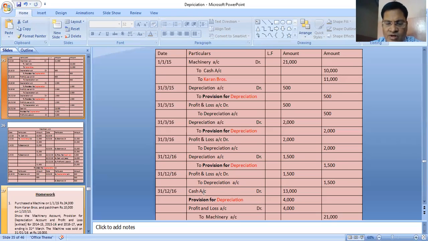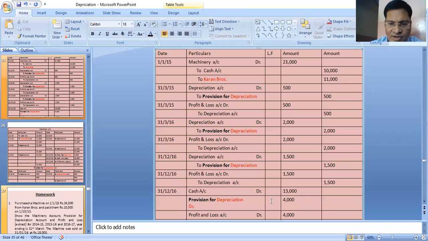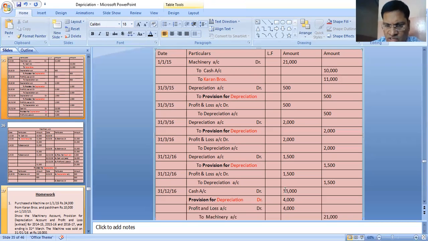Then you have sold the asset: cash account debit 13,000, provision for depreciation 4,000, profit and loss account debit 4,000, and machinery account, 21,000. See here, students, we have recorded cash, how much you have got for the asset, value 13,000.